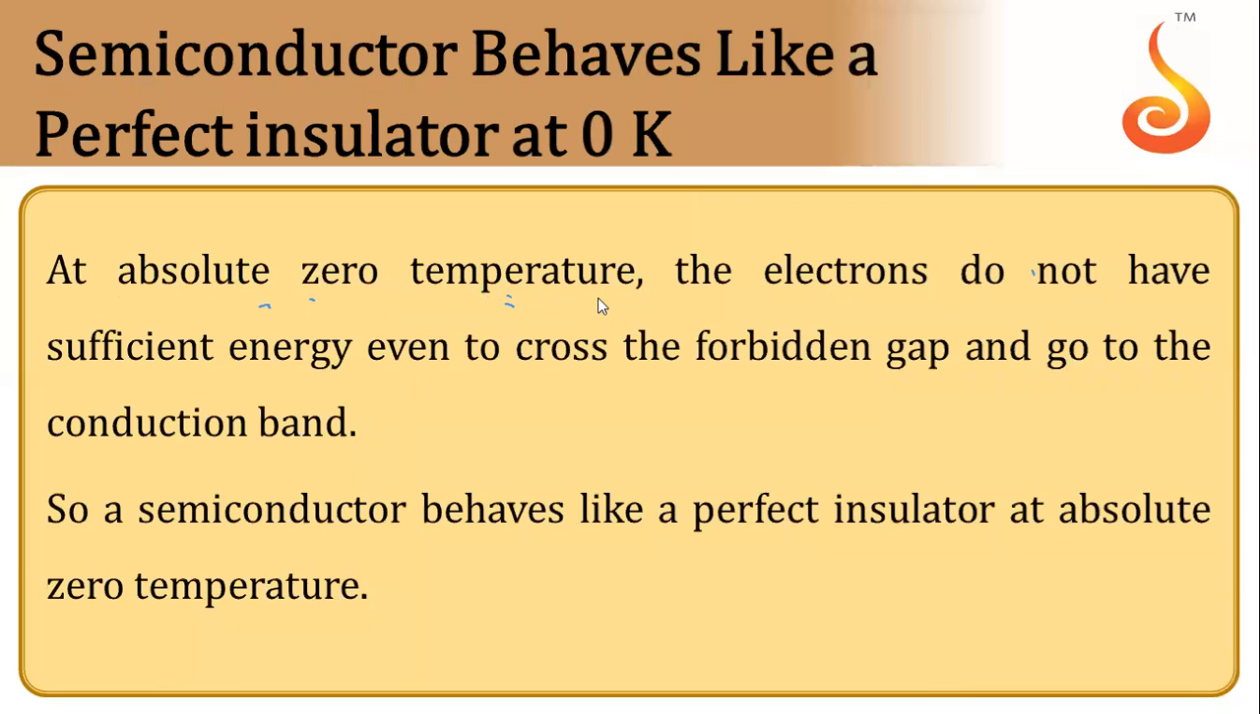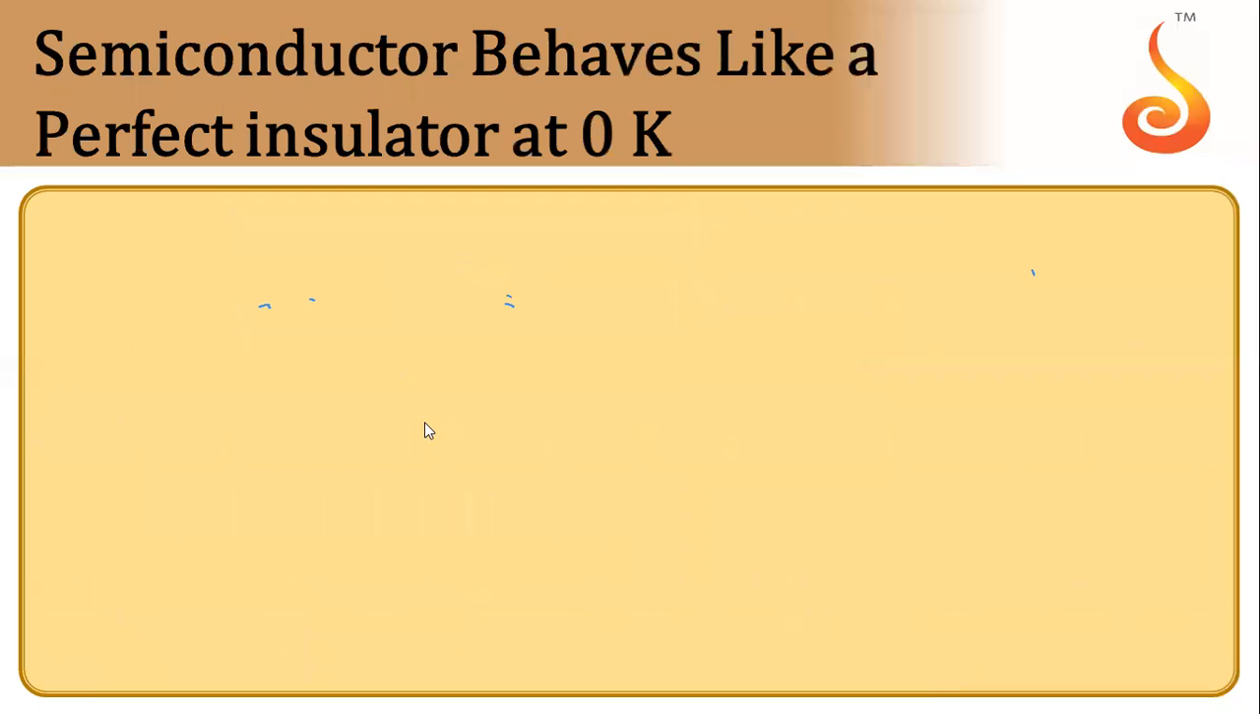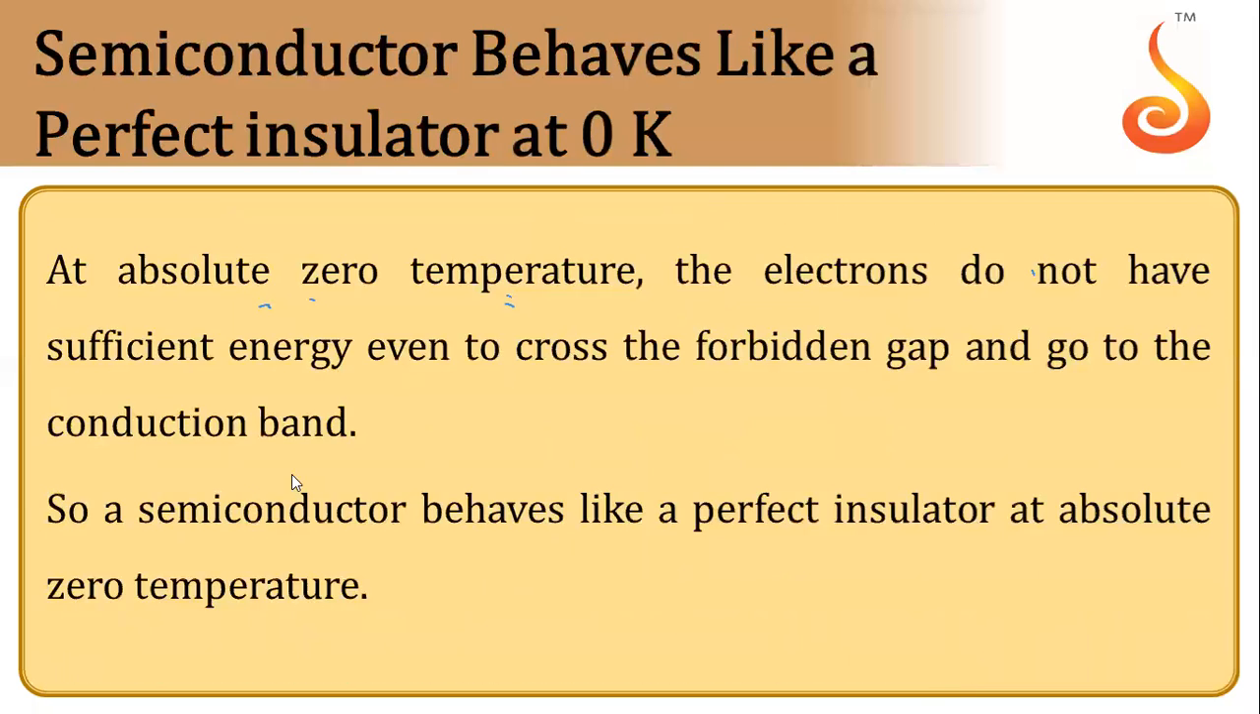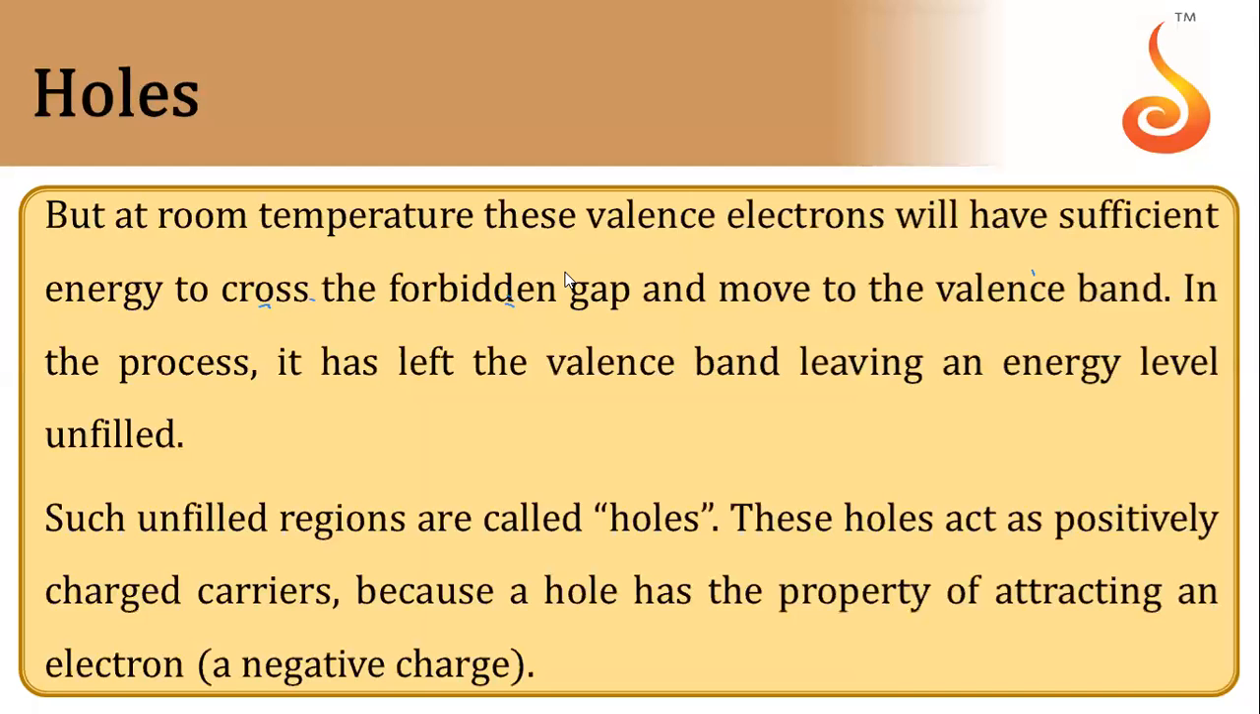At absolute zero temperature also, electrons do not have sufficient energy to cross the forbidden gap and go to the conduction band. Means even at 0 Kelvin, all the electrons will be present in the valence band because they will have no energy. Now, as the temperature increases, a semiconductor will behave like a perfect insulator at absolute zero temperature.